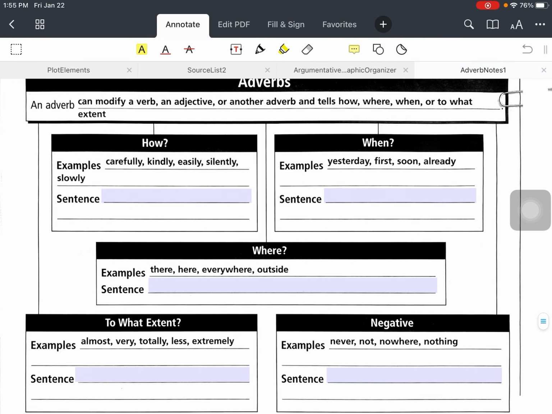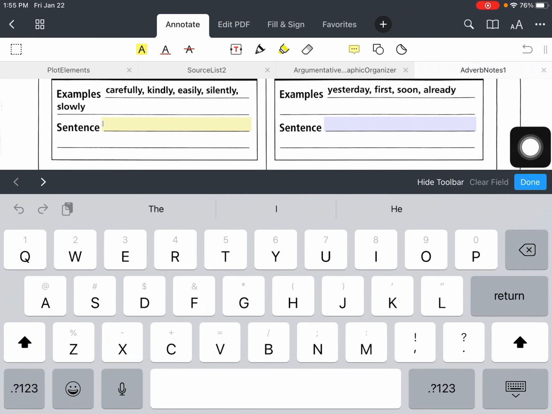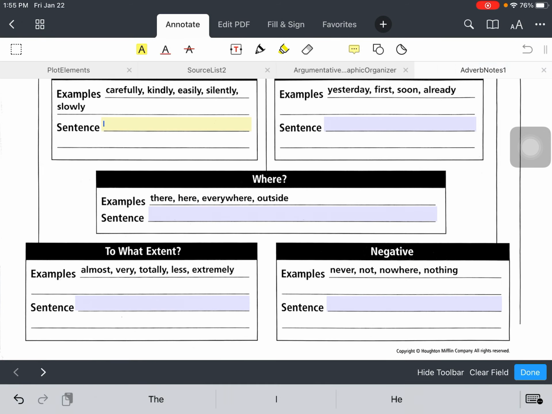So the how ones, here are some examples: carefully, kindly, easily, silently, slowly. These tell how something was done. For example, Leah ran the race easily.